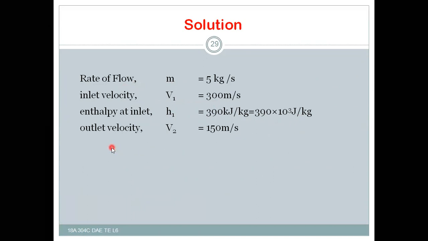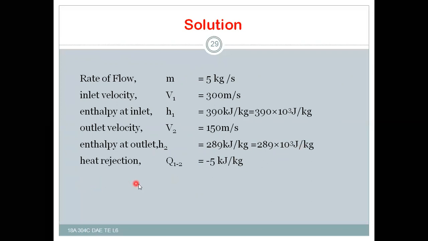Similarly, outlet velocity v2 is equal to 150 meters per second, and enthalpy at outlet h2 is equal to 289 kilojoule per kg, that is 289 into 10 to the power of 3 joule per kg. And heat rejection, that is Q12, as it is a loss, is minus 5 kilojoule per kg.